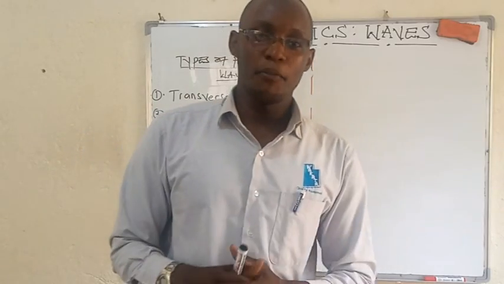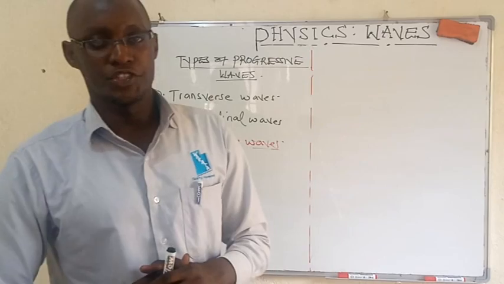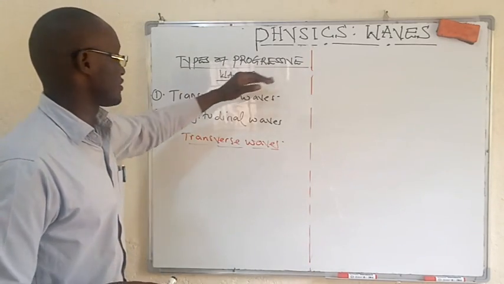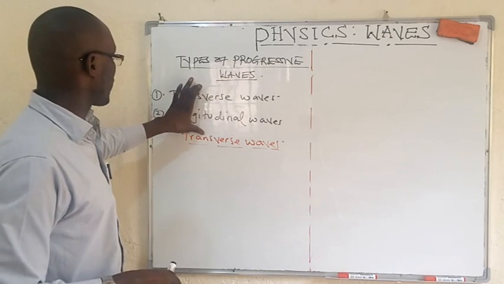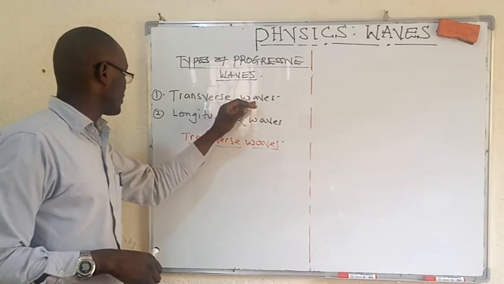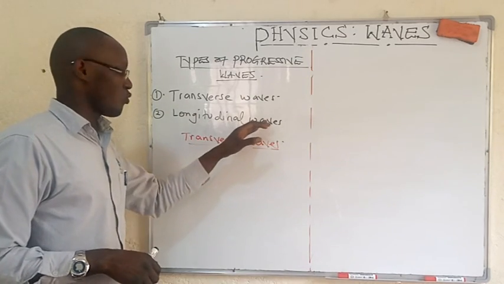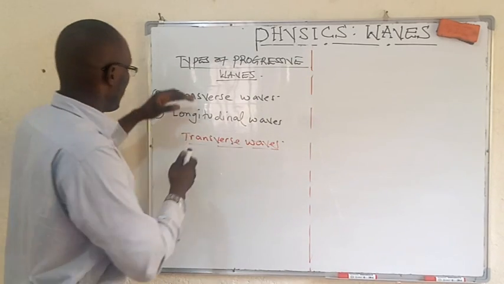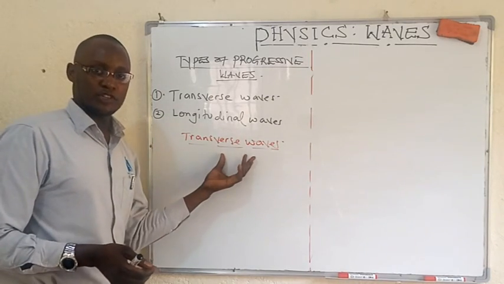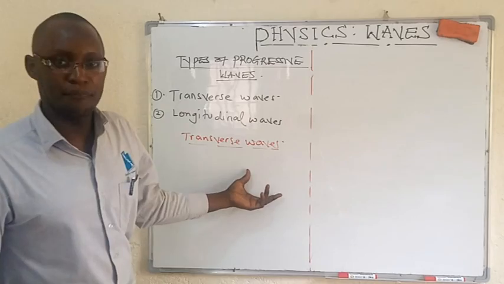Yes, dear viewers, we'll be back from the break. It is still your teacher. So we have now gone to the types of progressive waves. We are going to categorize progressive waves into what we call transverse waves and then longitudinal waves. Now, let us go and talk about the transverse waves, their definition and then their example.